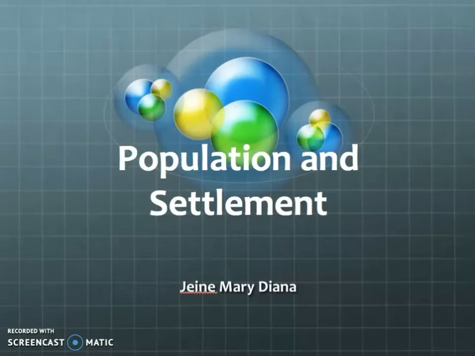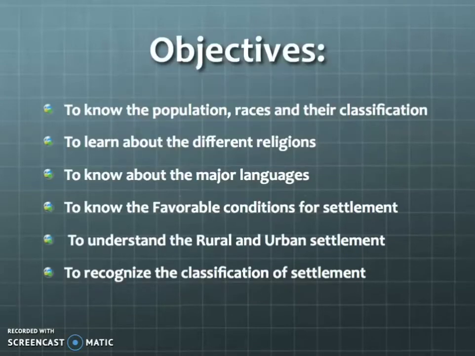This video is related to the study of population and settlement for class 7th geography, lesson 3. In this video we are going to see the following objectives: to know the population, races and their classification, to learn about the different religions, to know about the major languages, to know the favorable condition for settlement, to understand the rural and urban settlement, and to recognize the classification of settlement. These are the objectives we are going to learn in this lesson.